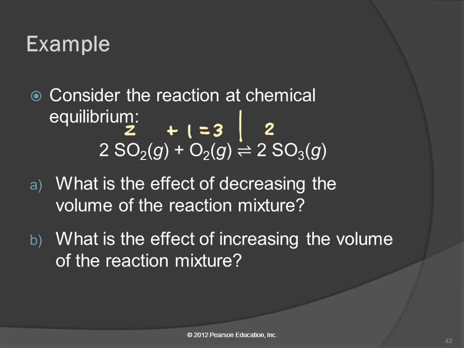So you have to look and see which side has more particles. So if I decrease the volume, so I'm going to push down, make the volume smaller, what does that do to the pressure? Makes it go up. So this reaction is going to shift to make the pressure go down. To have the pressure go down, you need fewer particles. So it will shift to the right. Does that make sense?